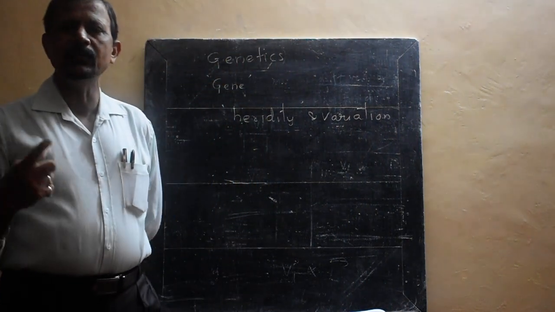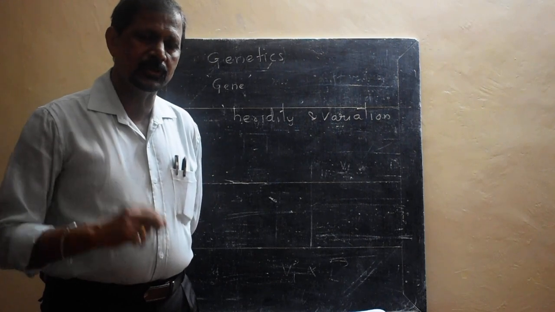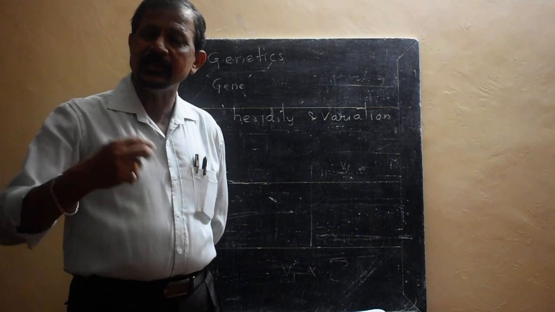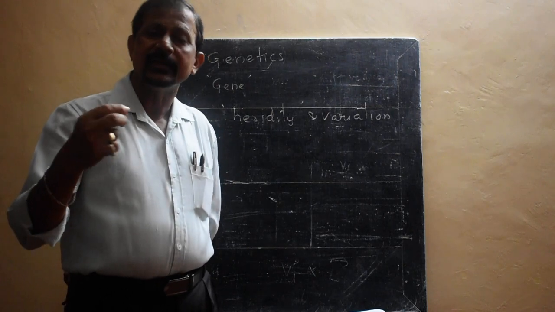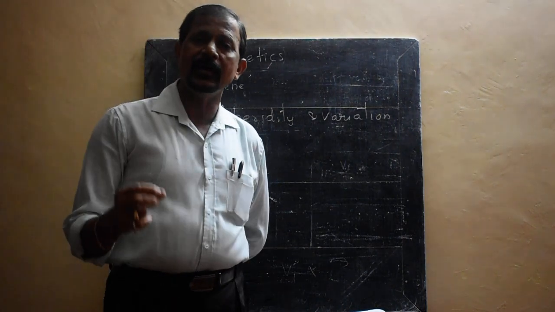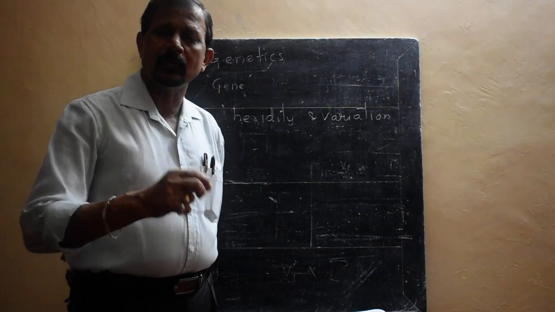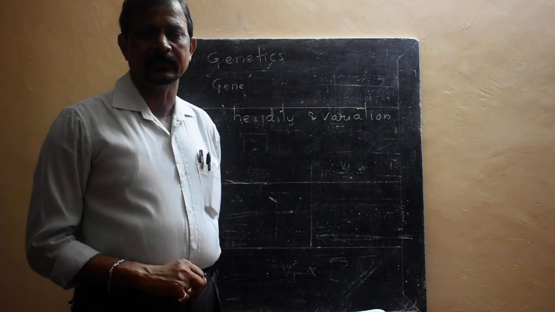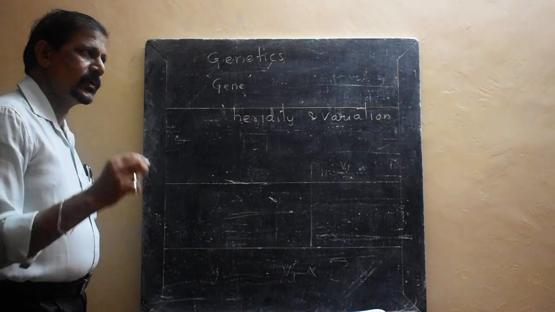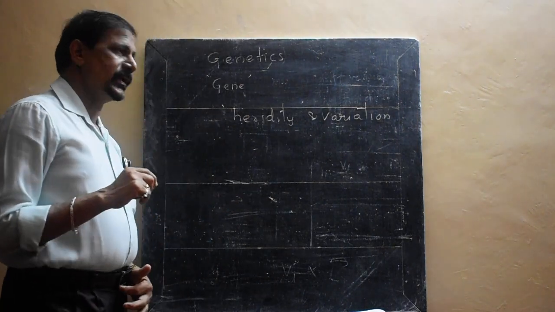Variation results in evolution. So evolution means descent with change that takes place in living beings, including human beings also. The human evolution topic also you studied in the online class. That is also one important chapter of your second year science. Now here, heredity and variation.